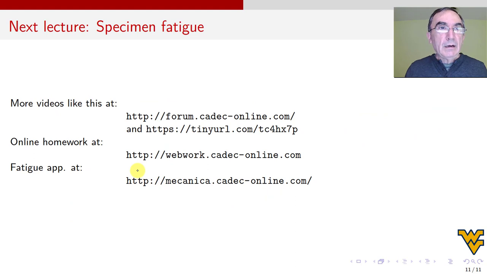Okay, so next lecture will be specimen fatigue. We're going to work only with the specimen and work more with the equation so we can get more out of it, both low and high cycle fatigue.